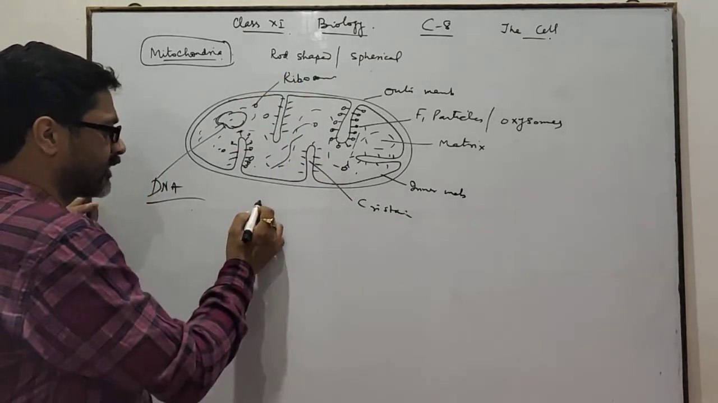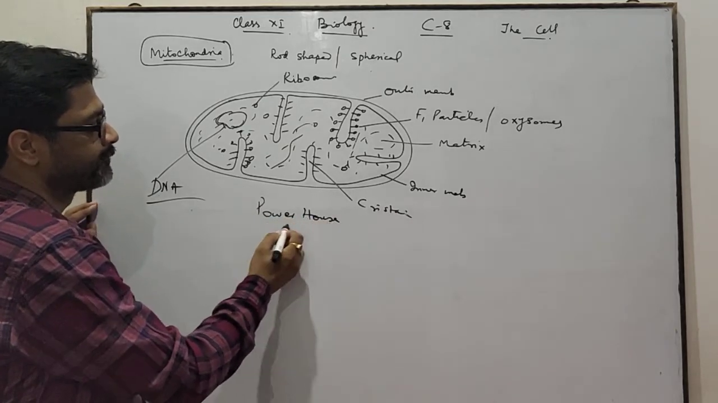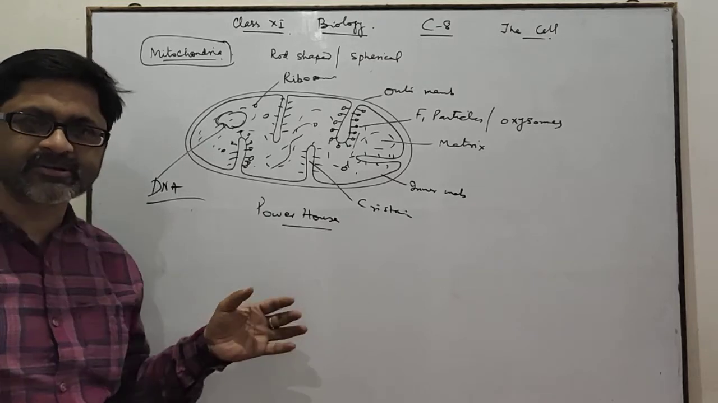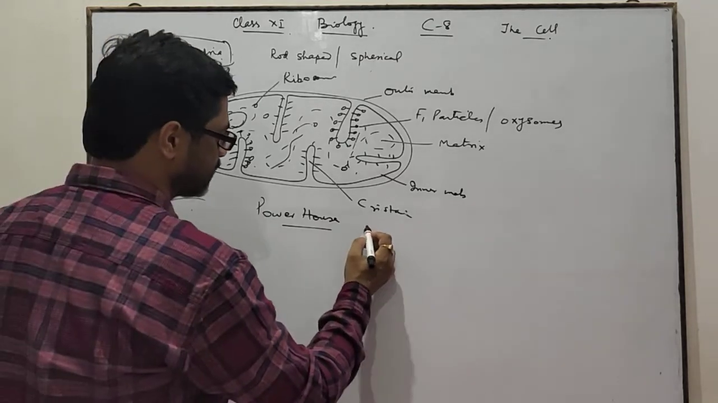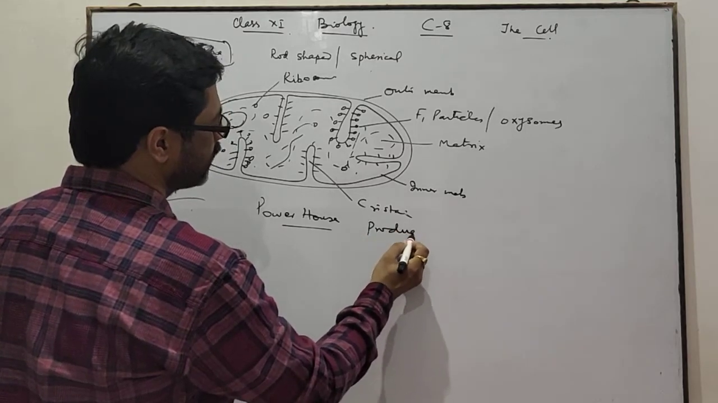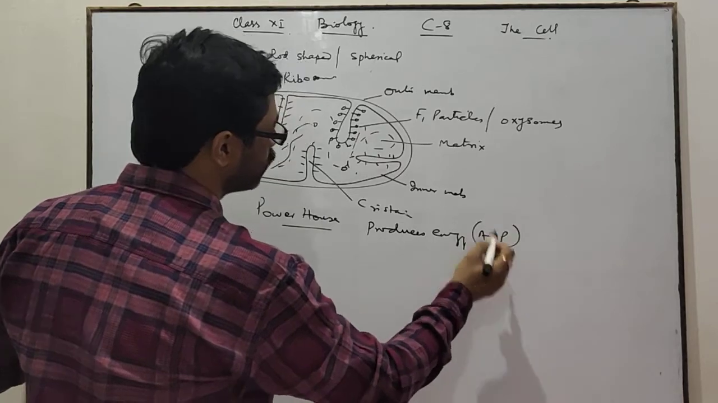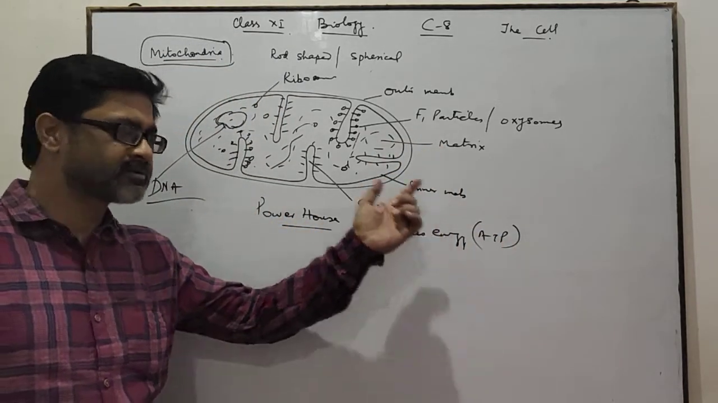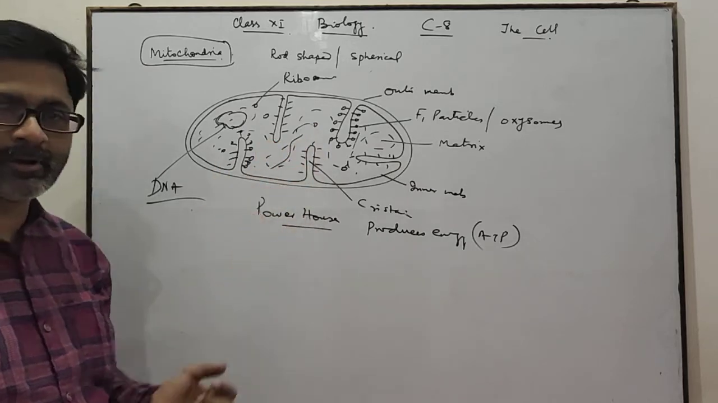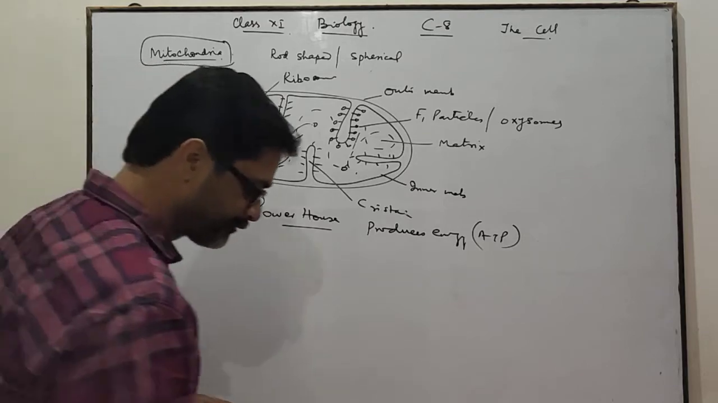You know that mitochondria is also known as powerhouse of the cell. Why is mitochondria called powerhouse? Because it produces energy in the form of ATP. Due to production of ATP, the energy currency of the cell, this mitochondria is called powerhouse of the cell. Okay? This is about the mitochondria.